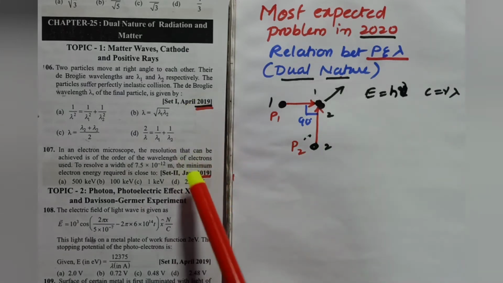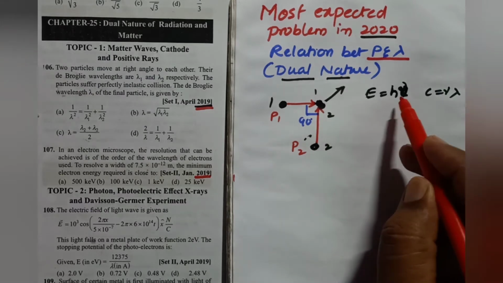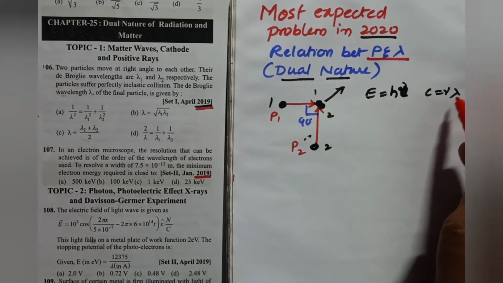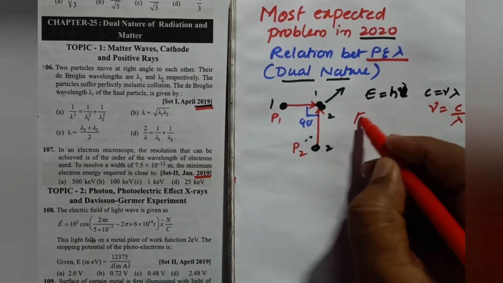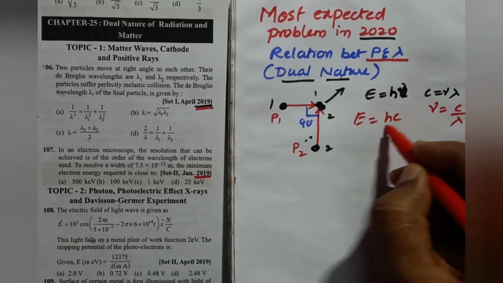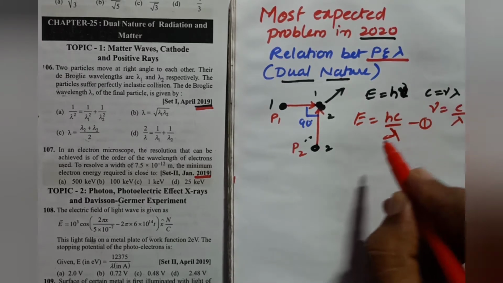You can do these problems in just 5 minutes. You can learn the concept as well as the problems. You know E is equal to h nu. You know c is equal to nu lambda. From this you'll understand that nu is equal to c by lambda. So you'll write E is equal to h c by lambda. This is the first formula, given by Planck.